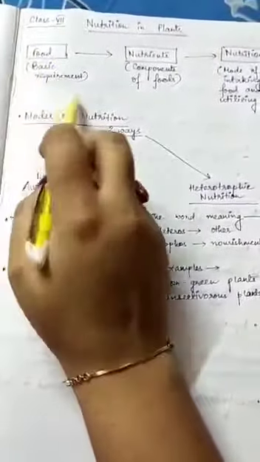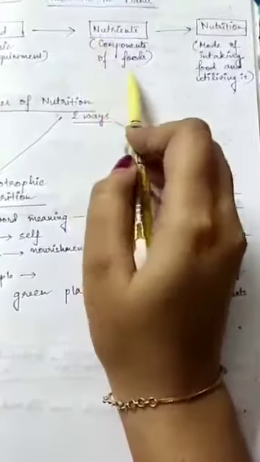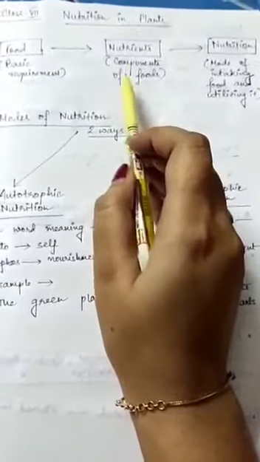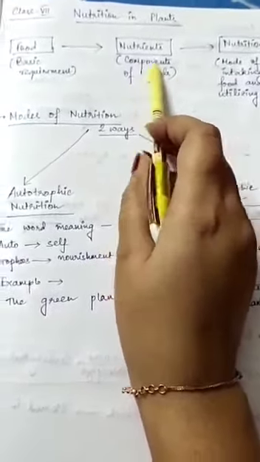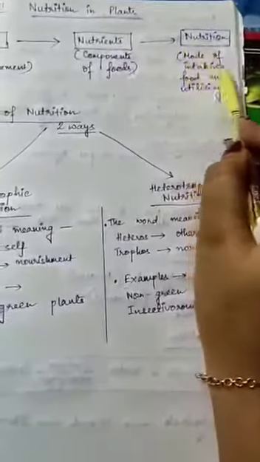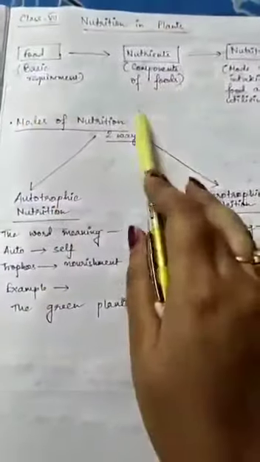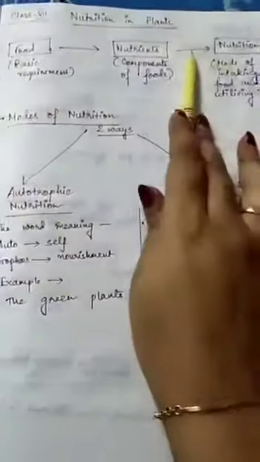So today our main focus of discussion is nutrition in plants. We will go through it in detail. Let us move on to a flow chart. In this flow chart you can see that food is a basic requirement of all living organisms. Coming to the next one, that is nutrients. Nutrients consist of carbohydrates, proteins, fats, vitamins and minerals. These components of food together are referred to as the nutrients. And nutrition is the mode of taking in food and utilizing it, right? So we can see that these three terms, food, nutrients and nutrition, are related to each other.